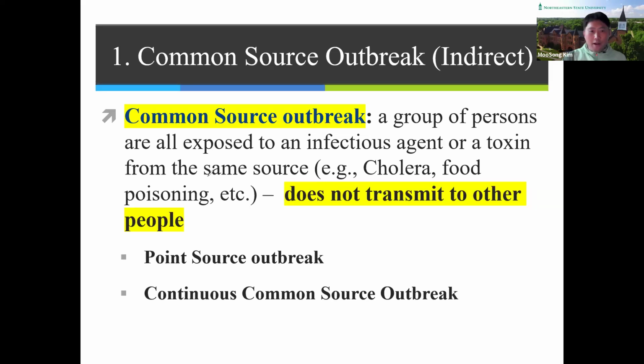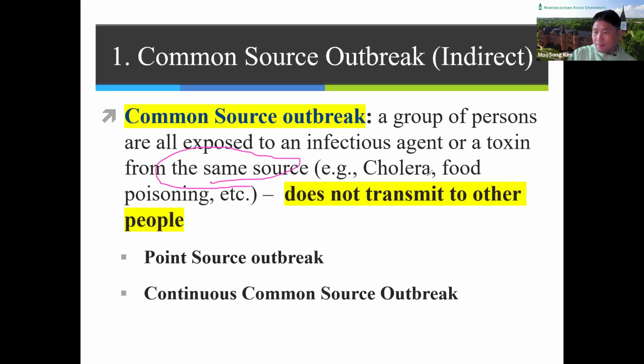Okay, so let's talk about the first type of epidemic curve, the common source outbreak. A common source outbreak is when a group of persons are all exposed to an infectious agent or toxin from the same source. It does not transmit to other people.